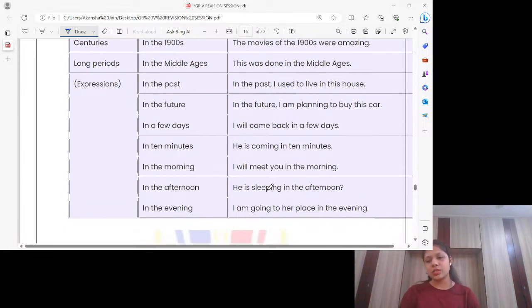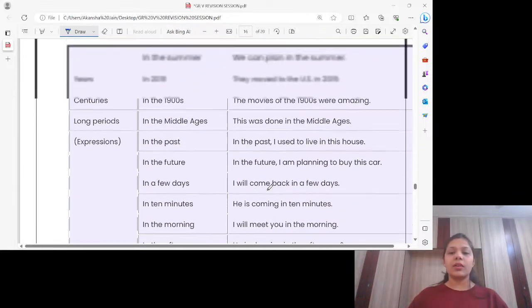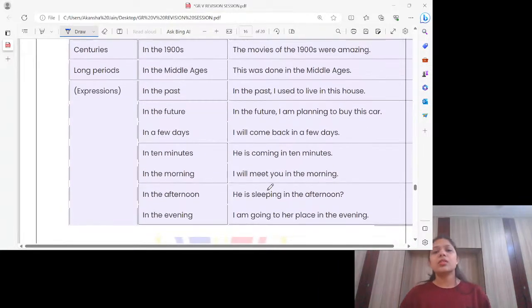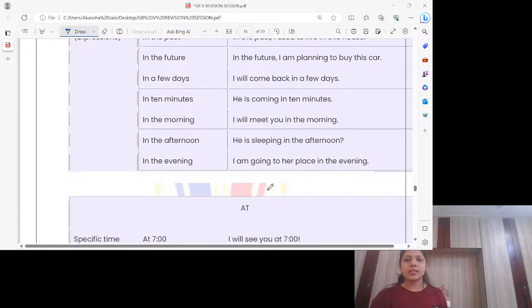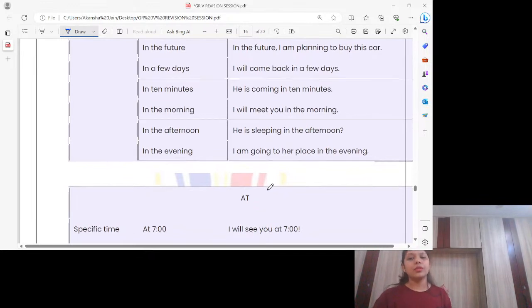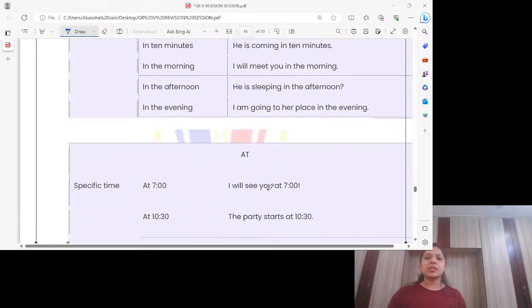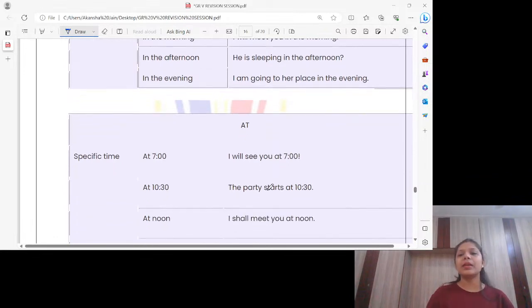There are some expressions or phrases where we always use in: in the past, in the future, in a few days, in 10 minutes, in the morning, in the afternoon, in the evening. But for night, we never use in. We always say at night. We never use in for night. So, see examples. In the past, I used to live in this house. In the future, I'm planning to buy this car. I will come back in a few days. He's coming in 10 minutes. I will meet you in the morning. He's sleeping in the afternoon. I'm going to her place in the evening.